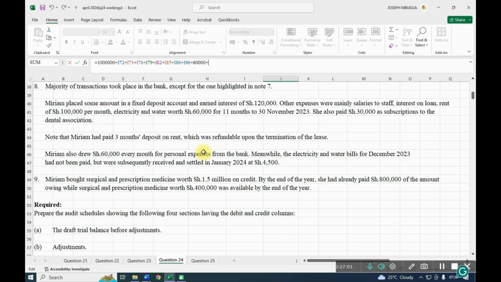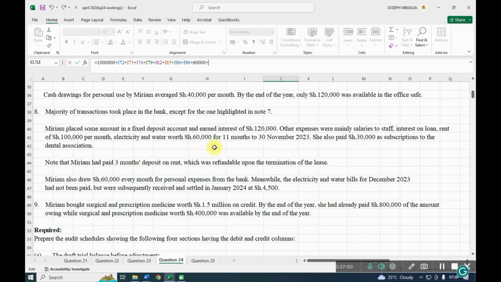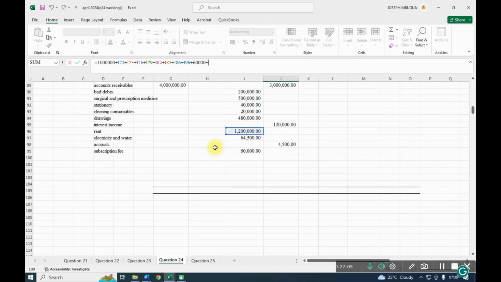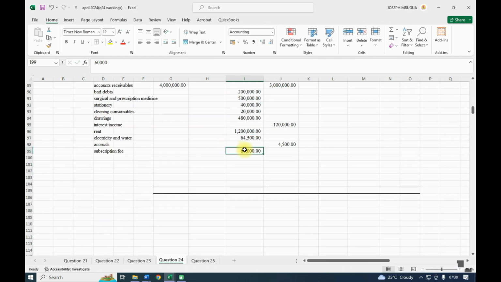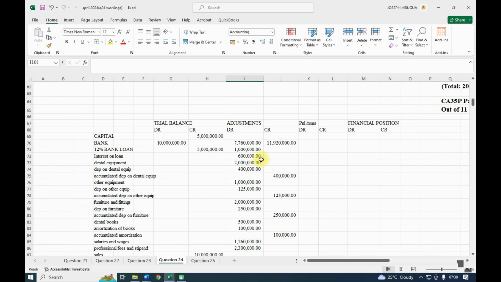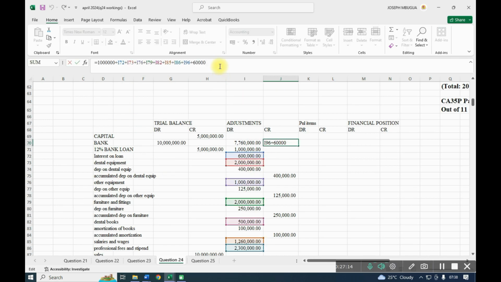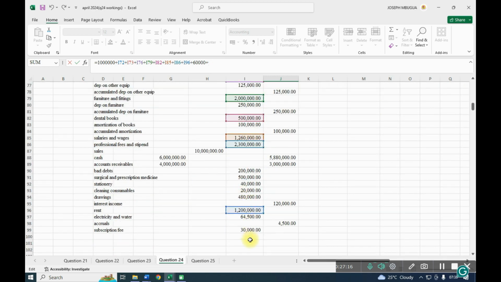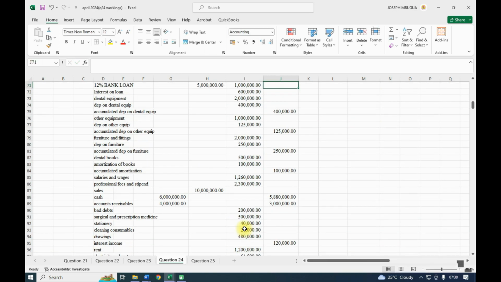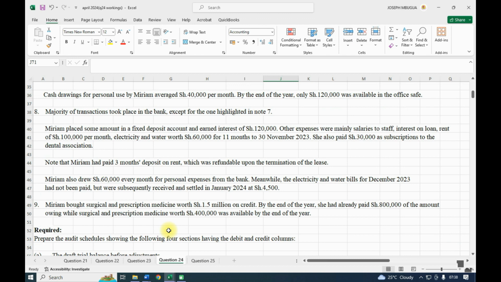Is it really 60 or 30? 30,000. So it will be 30. Here it's not 60. 30,000 as our subscription fee. Subscription of 30,000. Then I think we're done with that statement.